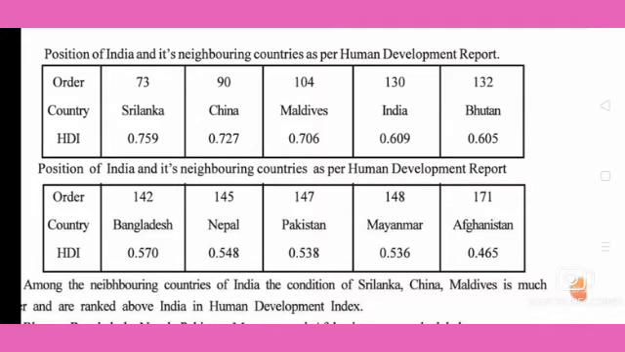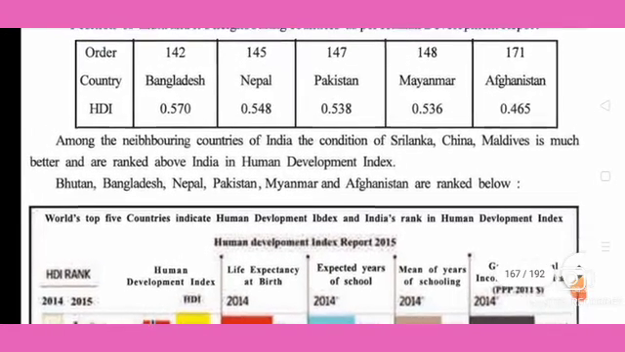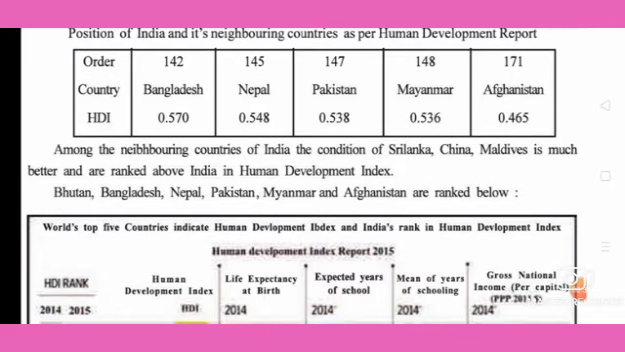Then above 0.536. Then Afghanistan, among the neighboring countries, Afghanistan is the lowest or the below. Then 171 position. So altogether 188 is there. So from the below level, Afghanistan comes 171. What is in the index we can see, 0.465.